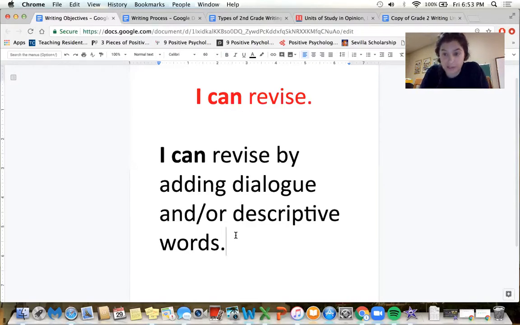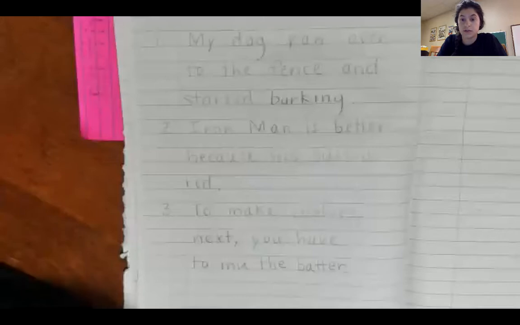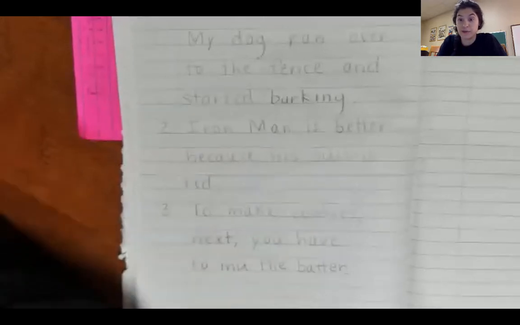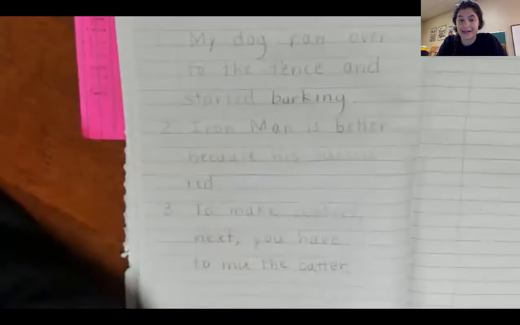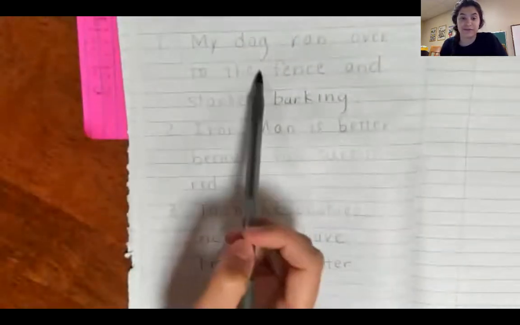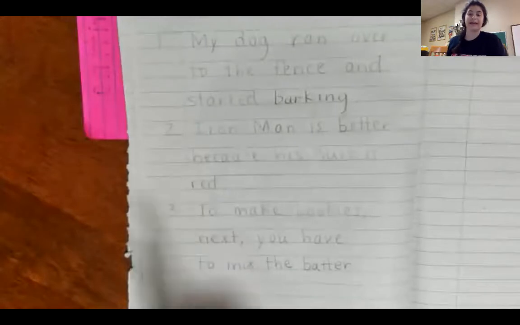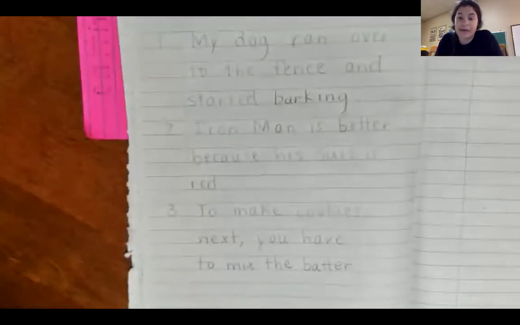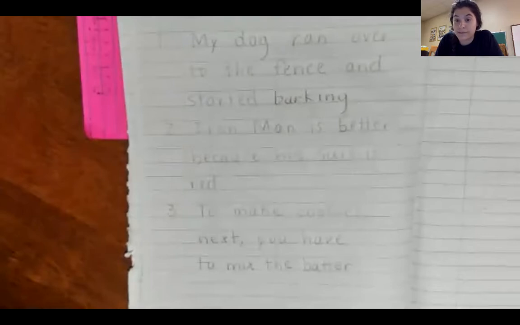And we know adjectives are words that describe. So we're going to take a look at some sentences, and you guys are going to get a chance to try to make these sentences more descriptive. So let's take a look. So today you're going to get a chance to do this before you begin doing it in your own writing. And I have some sentences here, one from a narrative piece, one from an opinion, and one from an informational piece. And they're okay sentences, but we can make them a lot better either by adding dialogue, which is when characters speak, or by adding descriptive words like adjectives.